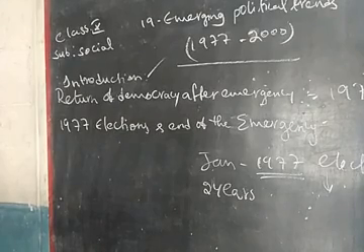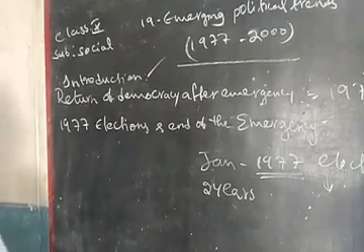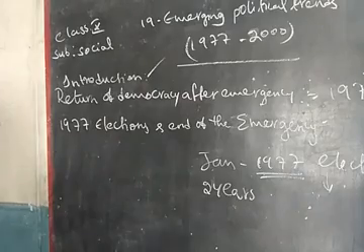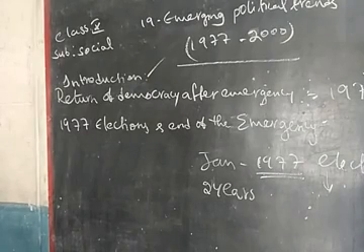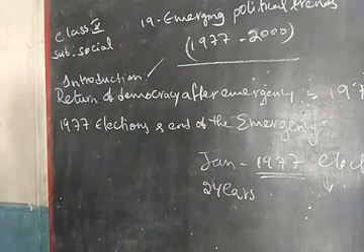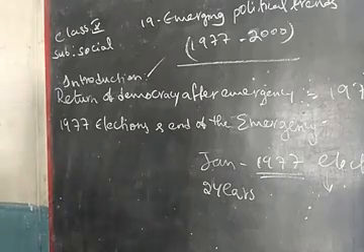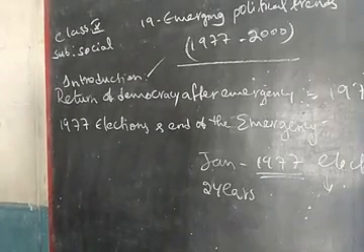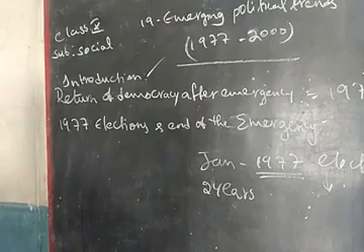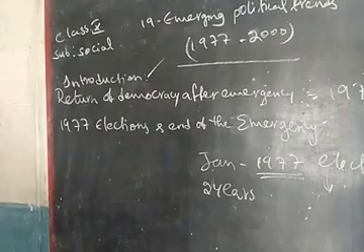Socialistic Party decided to merge together and form the Janata Party. So all these parties, Bharatiya Lok Dal Party, Socialistic Party, Bharatiya Jana Sangh Party, then Swatantra Party, all these parties together form one single party, that is Janata Party. They form one new party and the name of the new party is Janata Party.